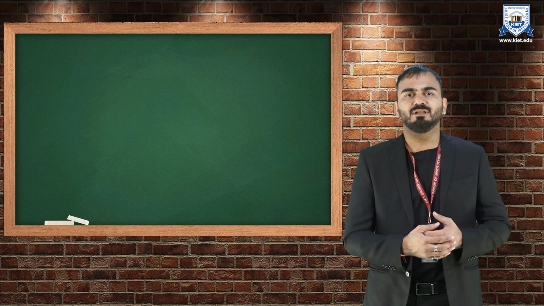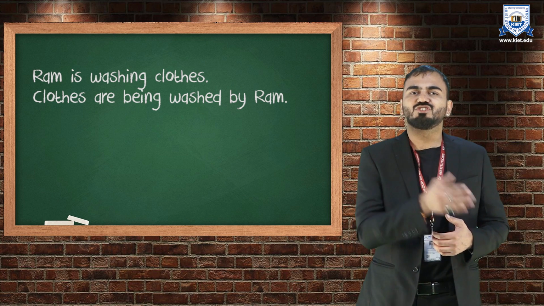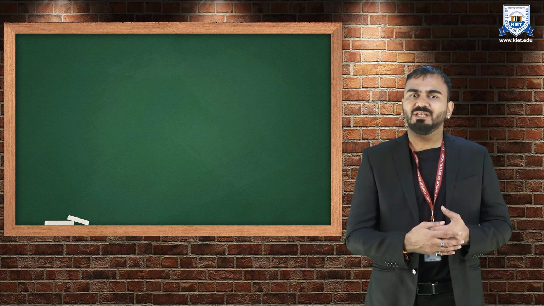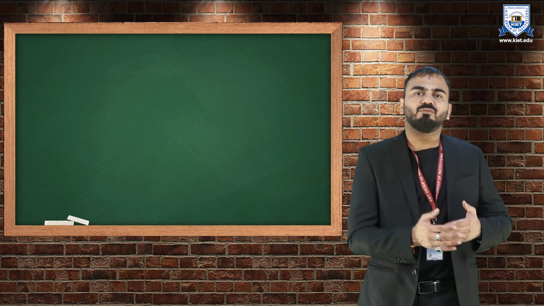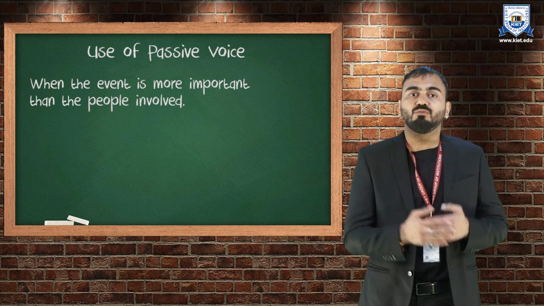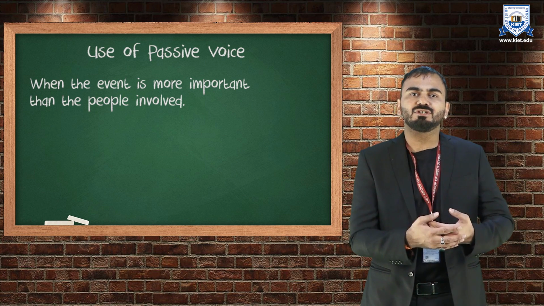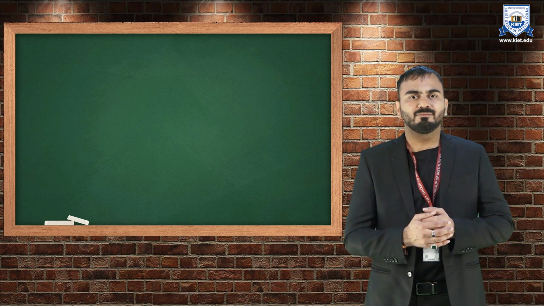Let's say for example, Ram is washing clothes and then clothes are being washed by Ram. Both the statements mean the same thing. So this is in very layman terms. Now let us understand where do we use passive voice. Passive voice is used when the event or the action or the happening is more important than the people involved.